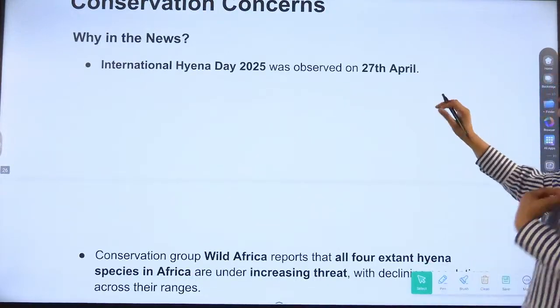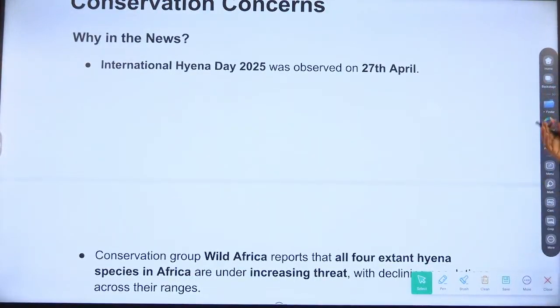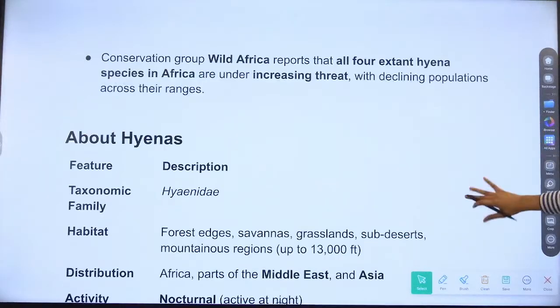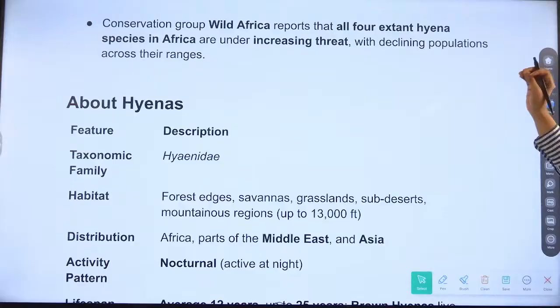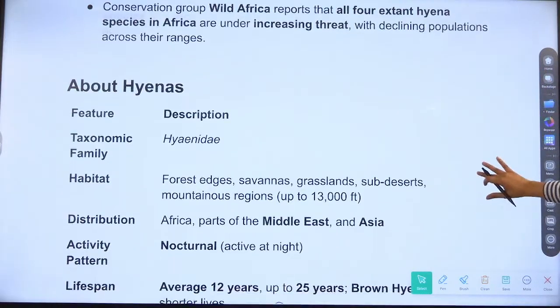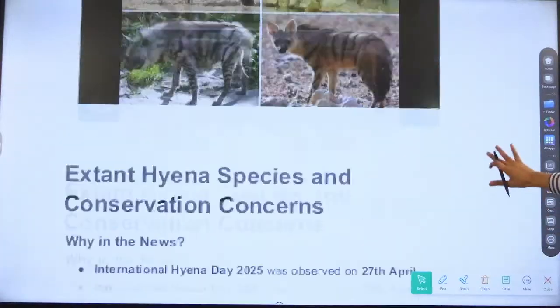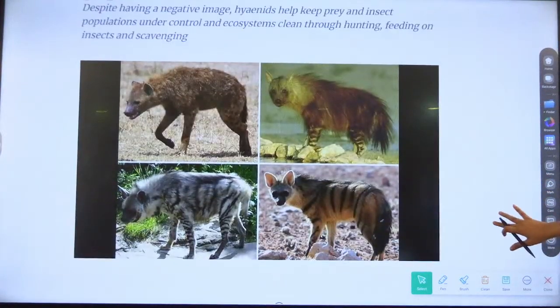It was observed on 27th April. This date is important, you have to memorize the fact. Now, conservation group Wild Africa reports that all four extant hyena species in Africa are under increasing threat. So these are the four hyena species.